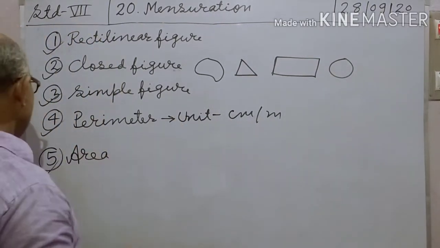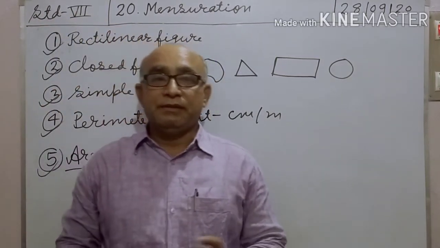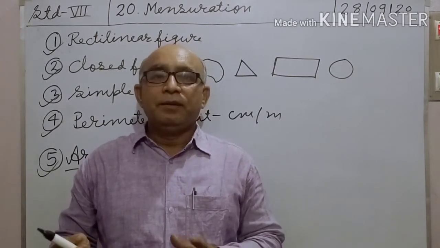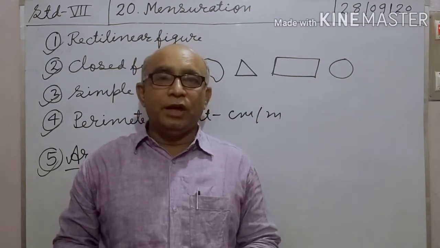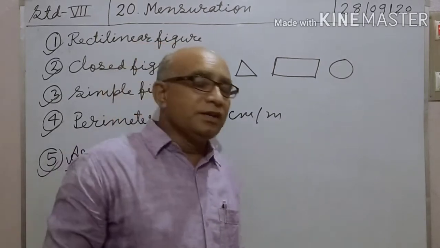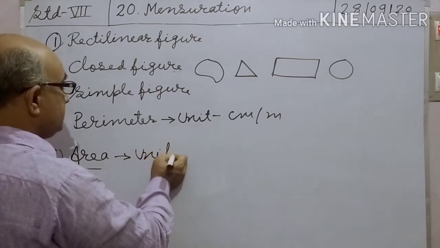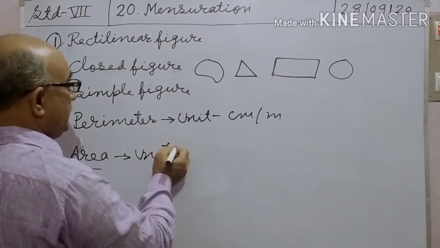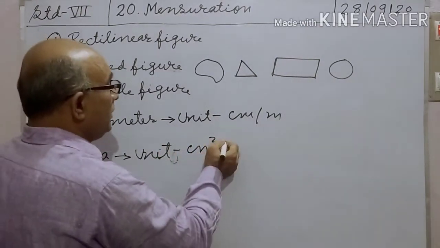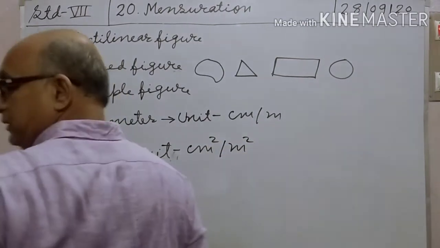And the fifth term to define is area. The measurement of the region enclosed by a plane figure is called its area. The unit of area is centimeter square or square centimeter, or meter square or square meter.